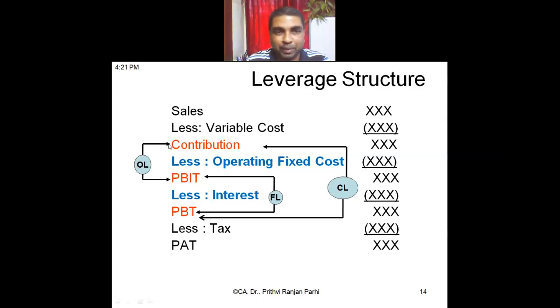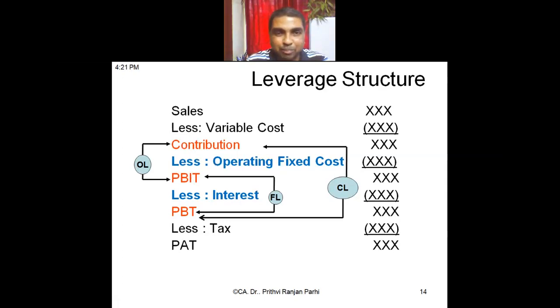How to calculate the effect of operating fixed cost? The formula is that you see one step up, one step down. What is there in one step up? Contribution. And what is there in one step down? Profit before interest and tax. Because of this item, this proportion changes. If this item were not there, contribution and PBIT would have been the same.